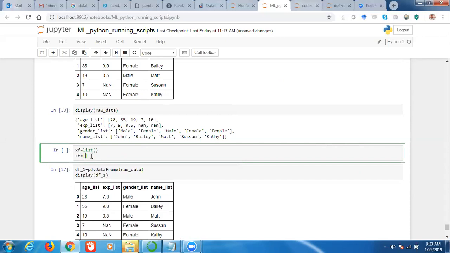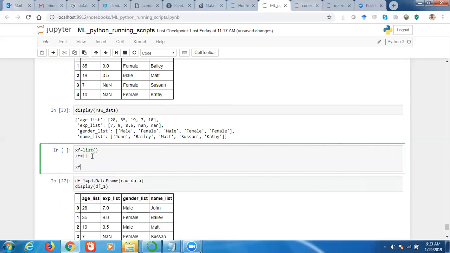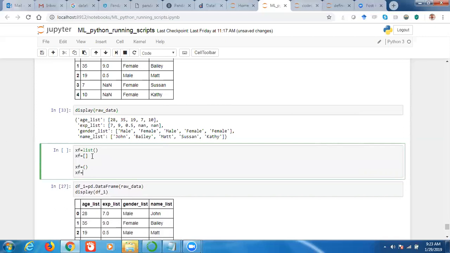In the same manner, if I give this one, what will it do? It will create an empty tuple, either this or this one. So it will create an empty tuple, right?